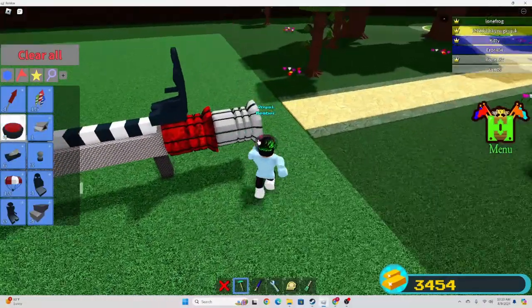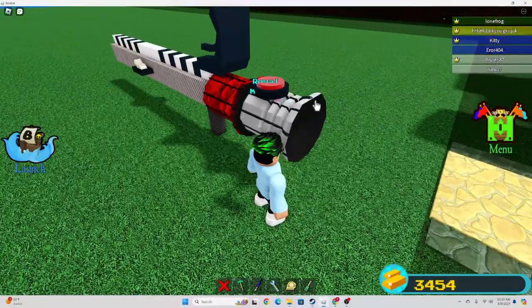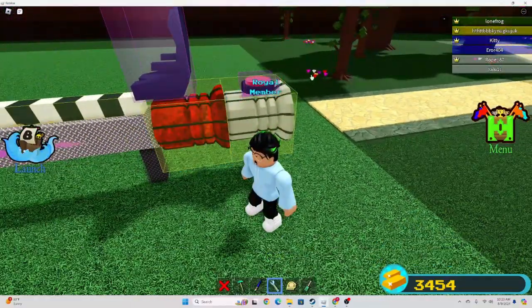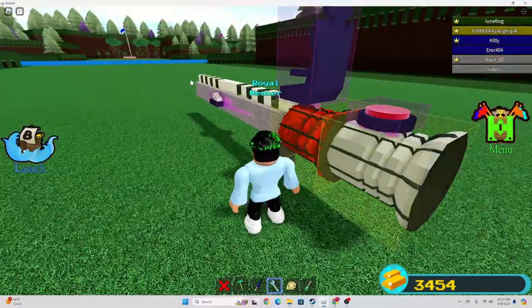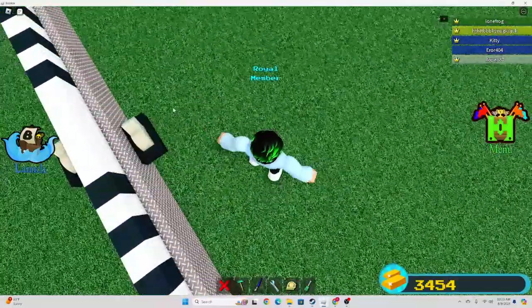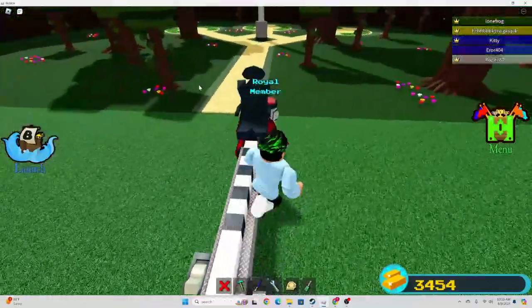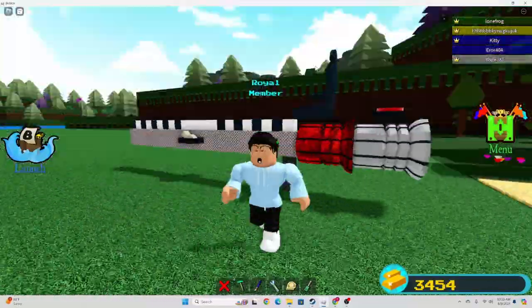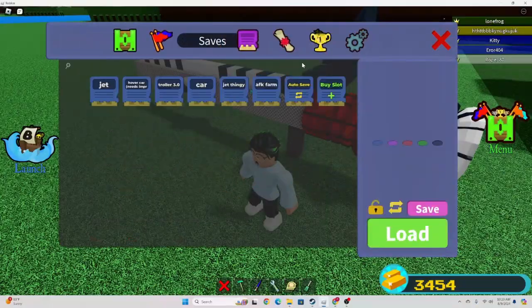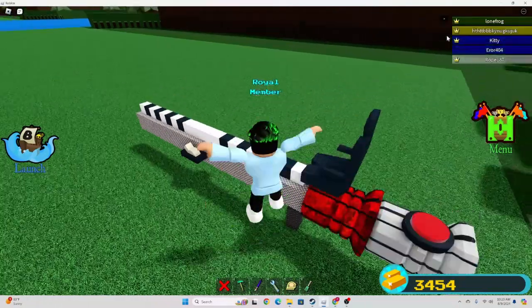And then you're going to want to add a button here. Just like that. Yep, you want it linked to these two. Okay. So, yep. Working. And then we'll have to test it out. Okay, you're going to want to save this right in this slot right here.